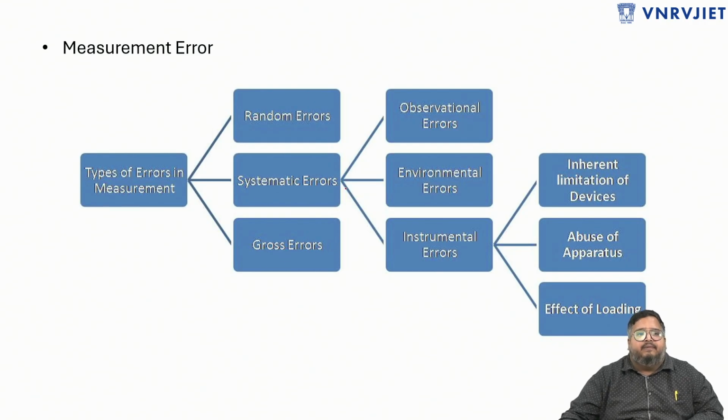Now, a very important term, that is error. When we are using an instrument or a measurement system to measure some physical quantity, then error comes into the picture. So error is defined as the difference between the measured value and the true value of an instrument. Let us suppose I am measuring temperature using a thermometer. The actual value is 35 degrees centigrade. The measured value is 35.2 degrees centigrade. So that 0.2 is the error. So this error has to be minimized.